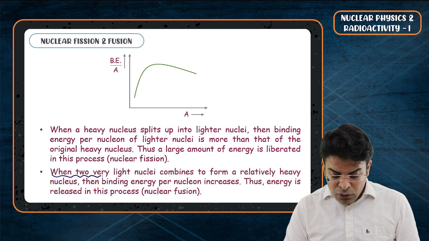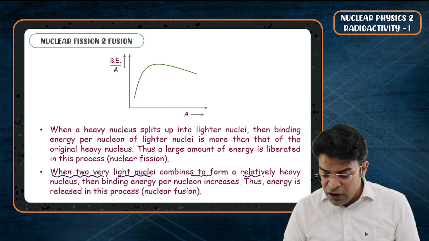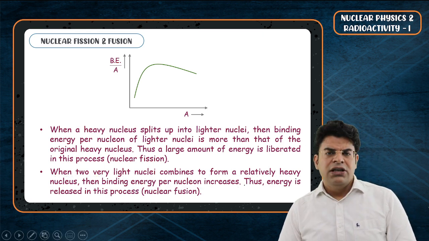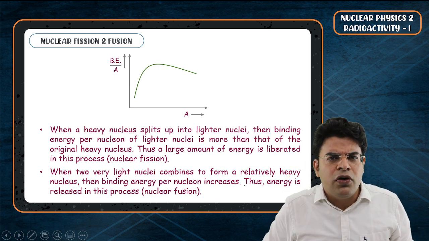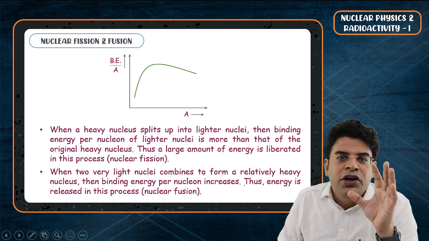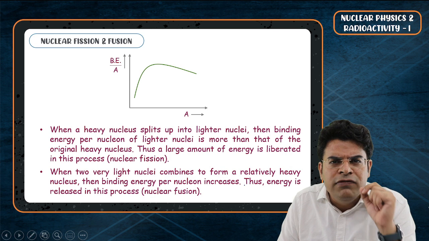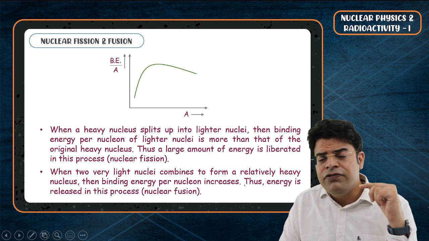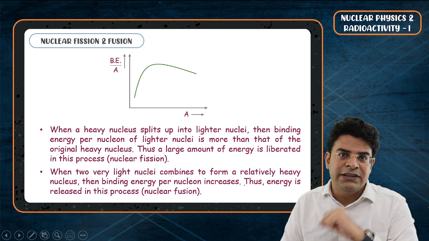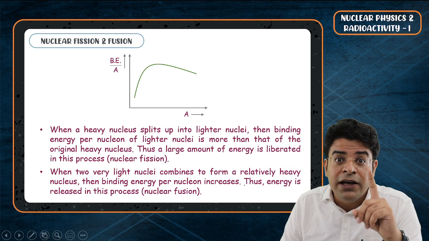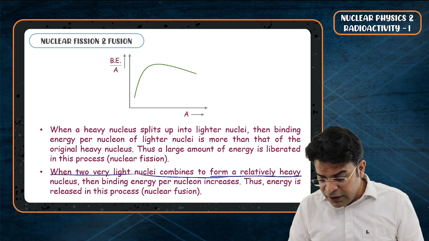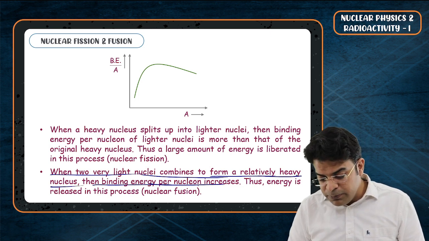Next, when two very light nuclei combine to form a relatively heavy nucleus, then the binding energy per nucleon increases. Sir, how are you sure that the binding energy per nucleon will increase? Can't it decrease? The reason is, the universe craves stability, and stability is always attained at a lower energy level. If a process is happening on its own, it is happening to increase the stability, and to increase the stability, binding energy per nucleon should increase. So when two light nuclei combine to form a relatively heavy nucleus, the binding energy per nucleon increases.